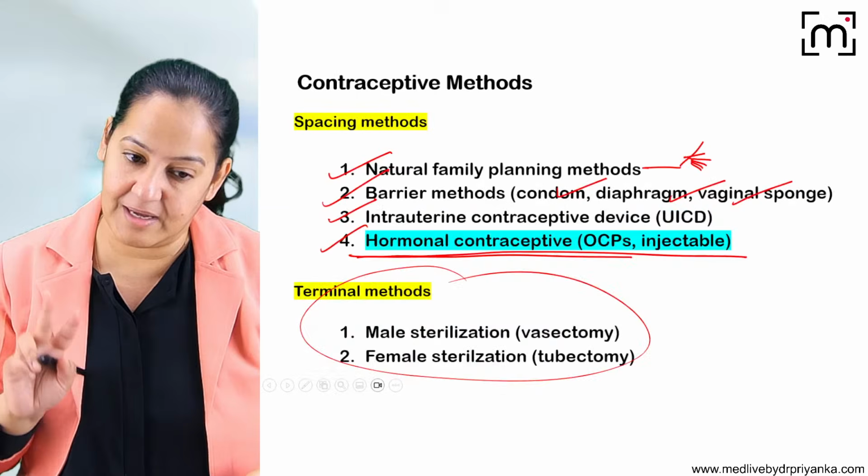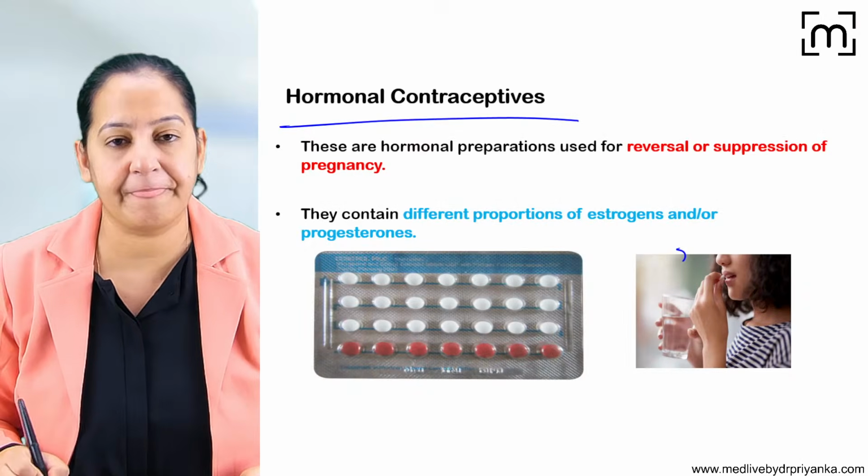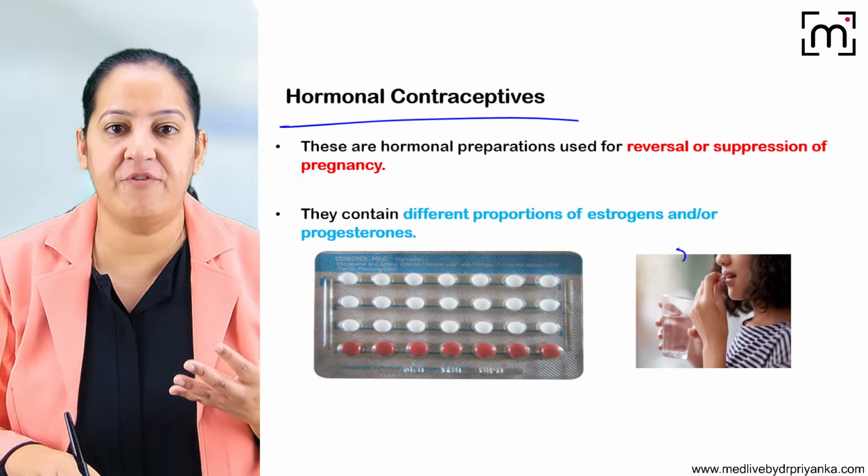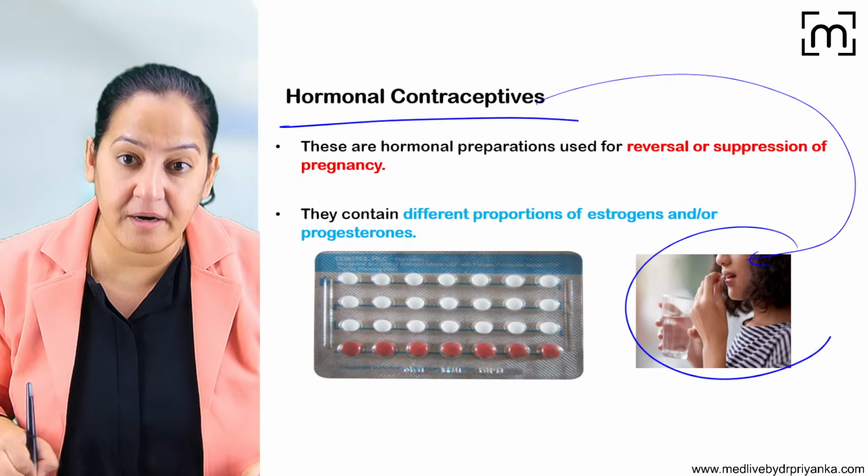So hormonal contraceptives are of 2 types, oral and injectable. The oral one contains the pill. In the form of the pill, they are taken by the female partner daily.